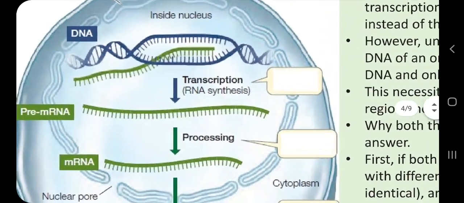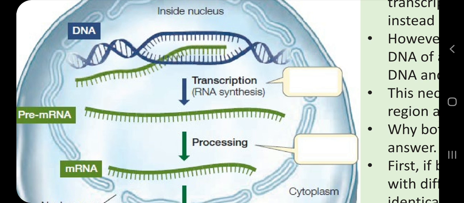In the process of DNA replication, complete DNA will be unwound gradually and slowly, and two DNA molecules will form from one, or 92 DNA molecules from 46 DNA molecules. But here only one part of DNA is unwinding and making a new RNA molecule. That part is called a gene, and only one strand is being used. So that part needs some boundaries. You can understand the start point and the end point, the initiation point and the termination point, and the open reading frame where RNA is being copied. We will discuss all these things later.